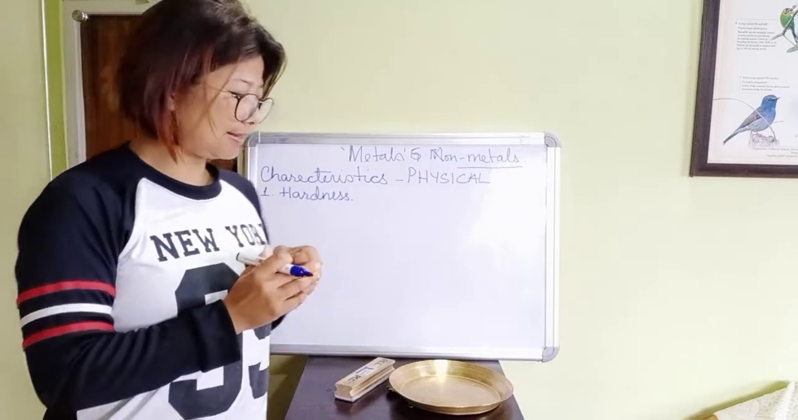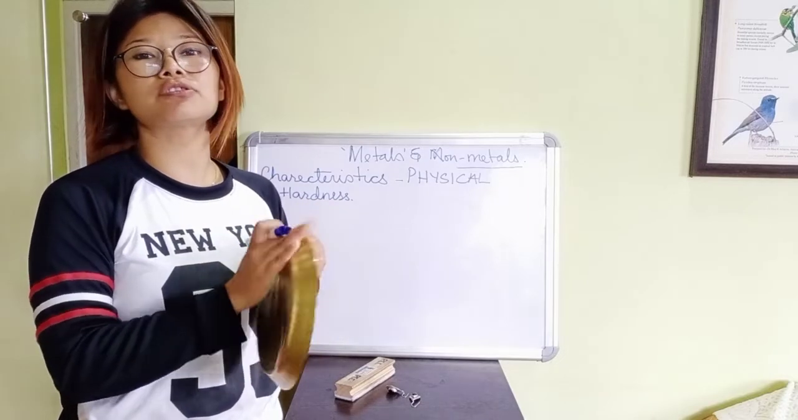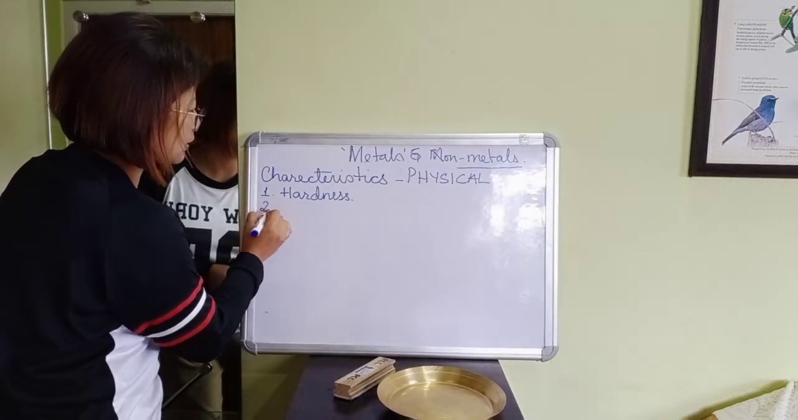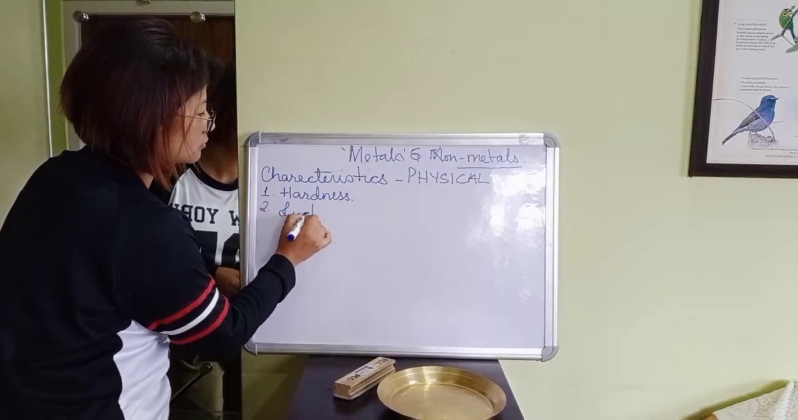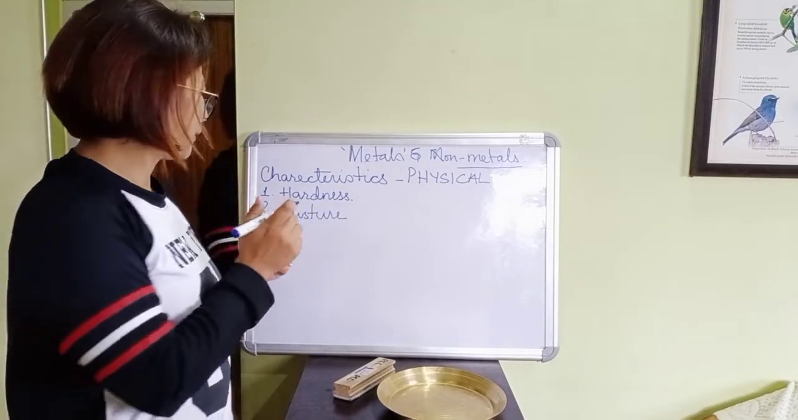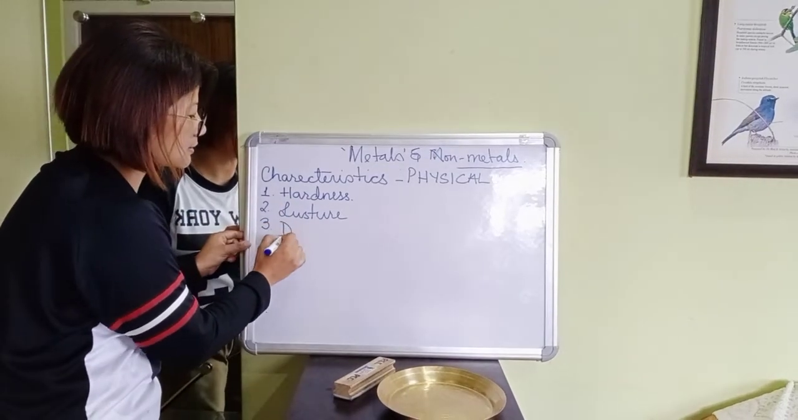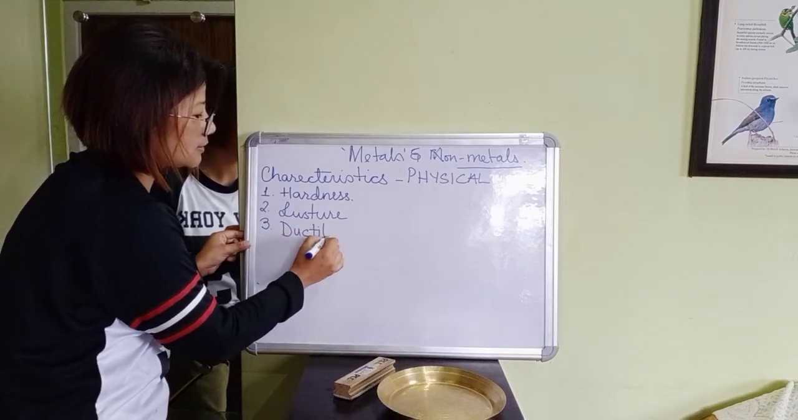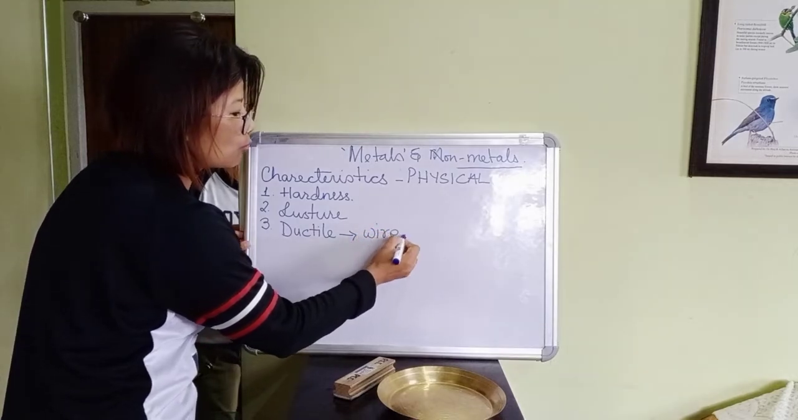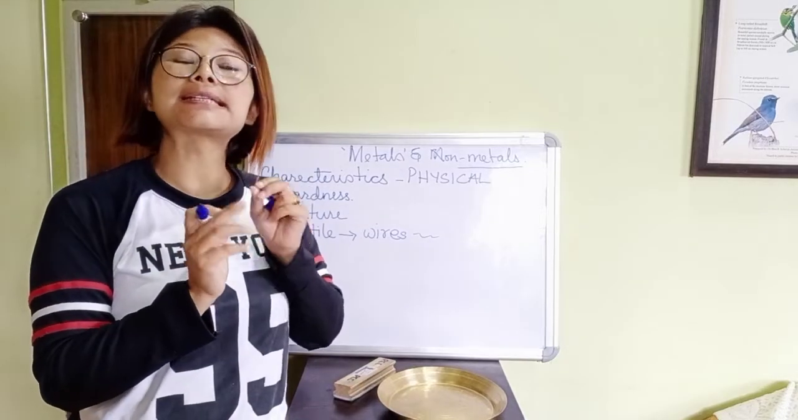All right, and then you can see the luster here. It shines. Most of the metals shine. That's why another characteristic of metal is luster. They shine, right? And number three is metals are ductile. Ductile means metals can be drawn into wires. Okay, so metals are ductile.